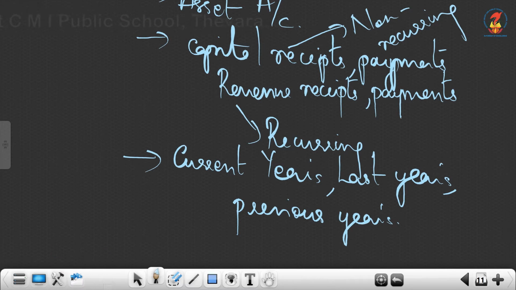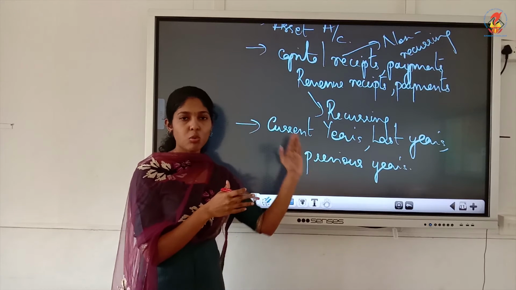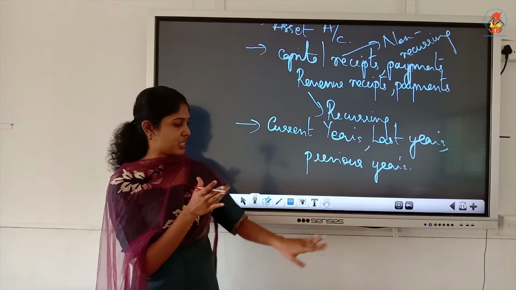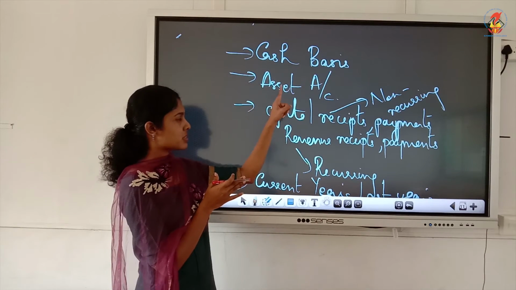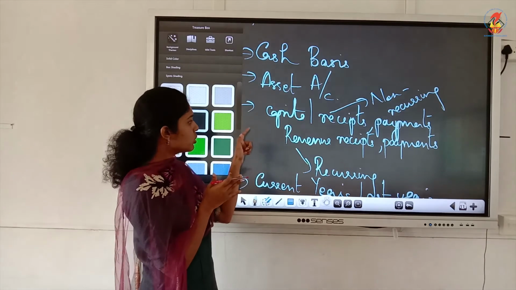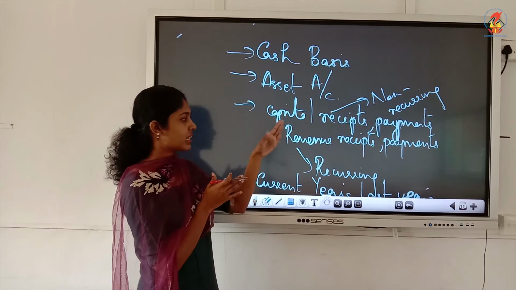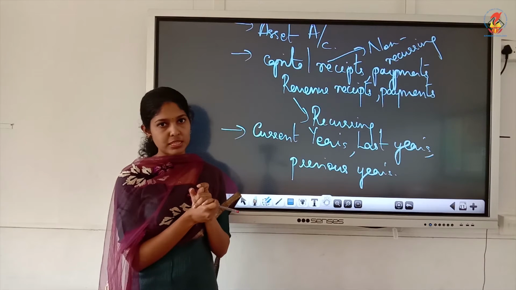No distinction between current year, last year, previous year, everything will be included. That is why I told you this is easy to prepare. But normally question would be to do income expenditure. Yes. So these are the features, cash basis, then it is an asset account. You write these points just like this in your book. Then it includes everything like capital and revenue, then current years, last years, previous years.